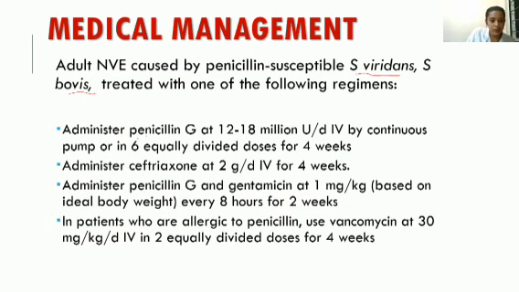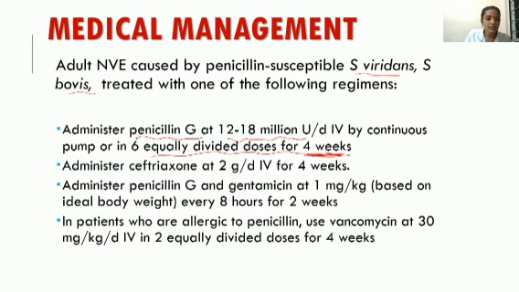Mostly we will be administering penicillin G, that is 12 to 18 million units per day IV by continuous pump, or in 6 equally divided doses, for 4 weeks.